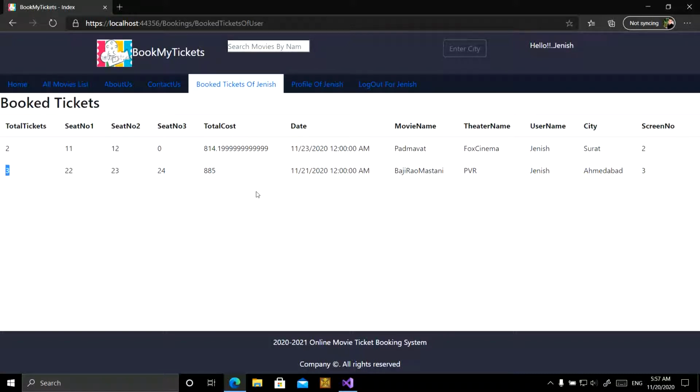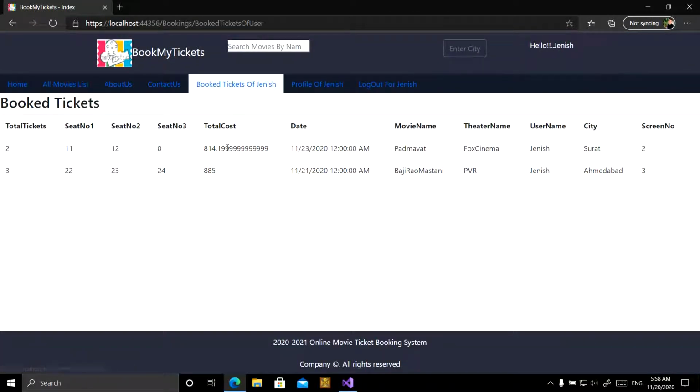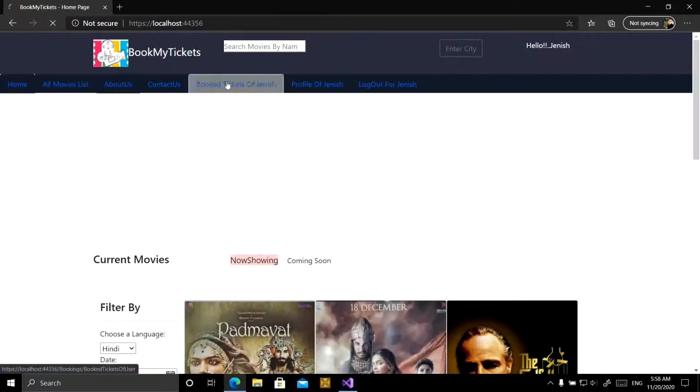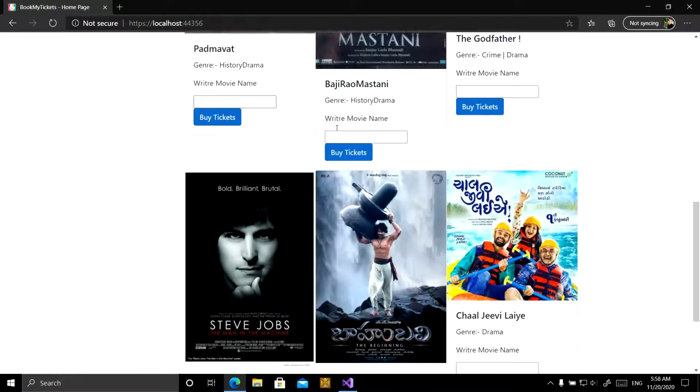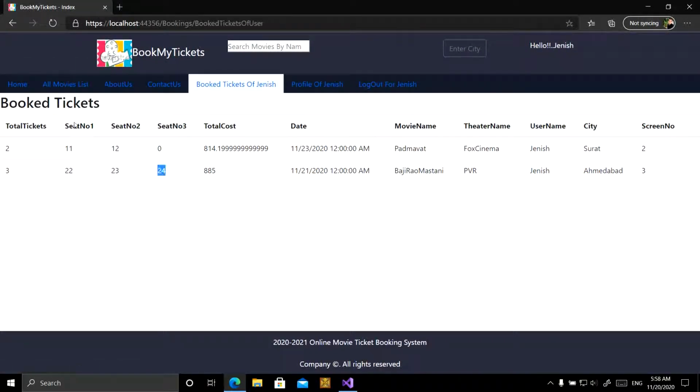All the booked tickets of the user are shown here. Bajirao Mastani, Ahmedabad, screen number 3. Okay, if Janice wants to book a seat from an already booked ticket, she cannot book it. Like if you want to buy a ticket again for an already booked seat, you cannot do it. I am showing that: Bajirao Mastani, seat numbers 22, 23, 24. Okay.